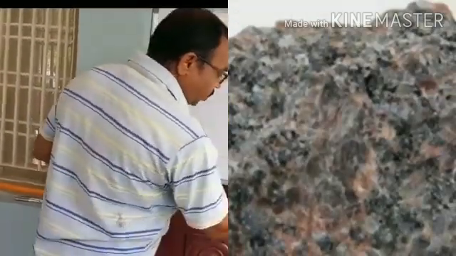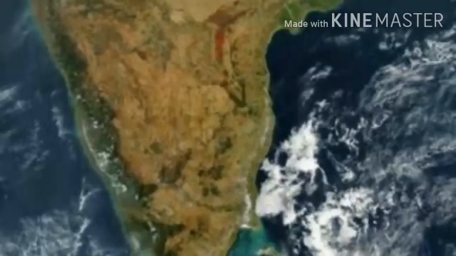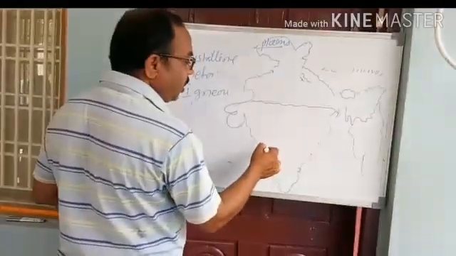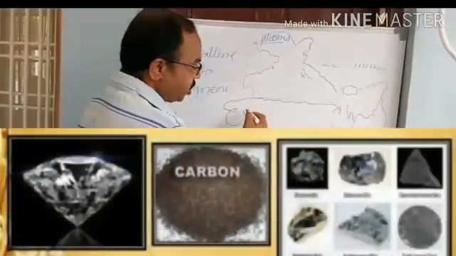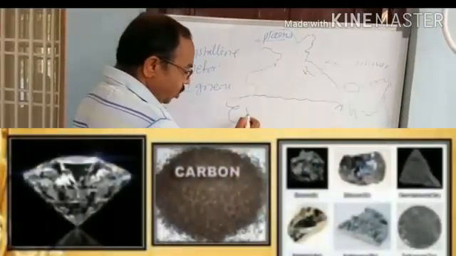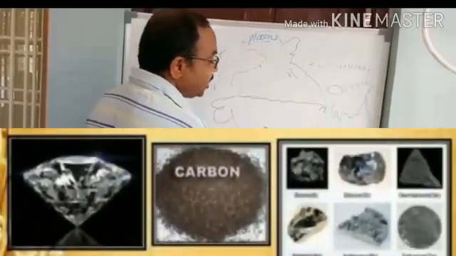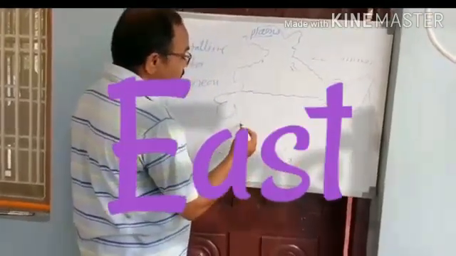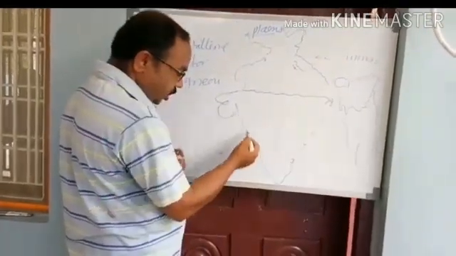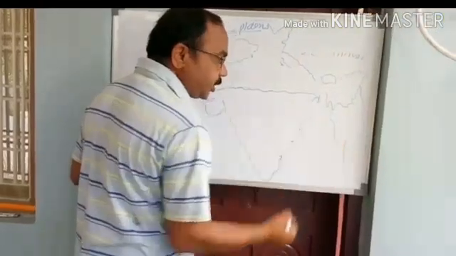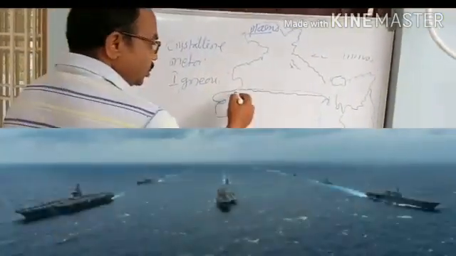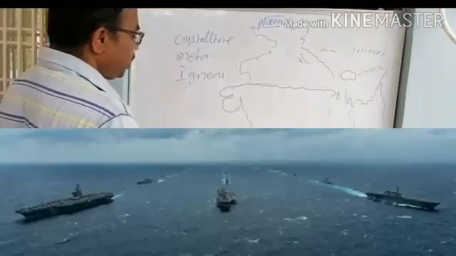Peninsular India is very rich in minerals, both metallic and non-metallic. Moreover, Peninsular India is slightly tilted towards the east, so the rivers originating in the Western Ghats flow towards the east and merge in the Bay of Bengal.